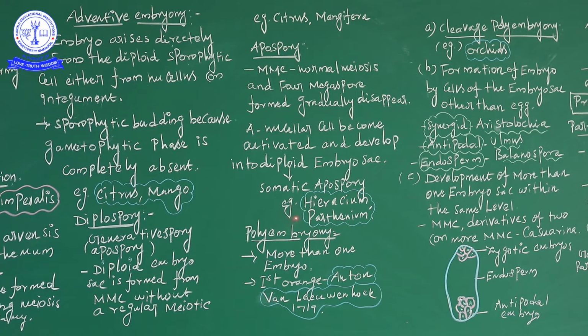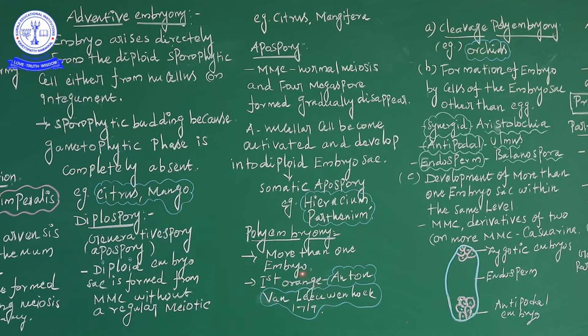Next, the polyembryonic character. The occurrence of more than one embryo in a seed is called polyembryony. That is its main nature, more than one embryo. It was first discovered in orange plants by Anton van Leeuwenhoek in 1719, in the 18th century. The year is also very important.